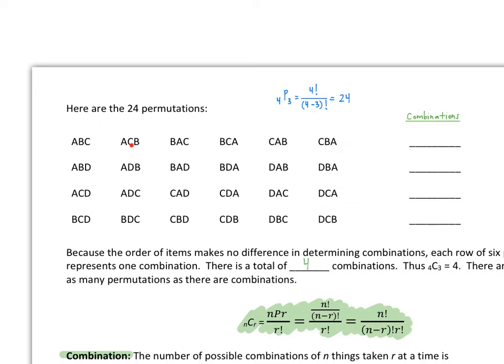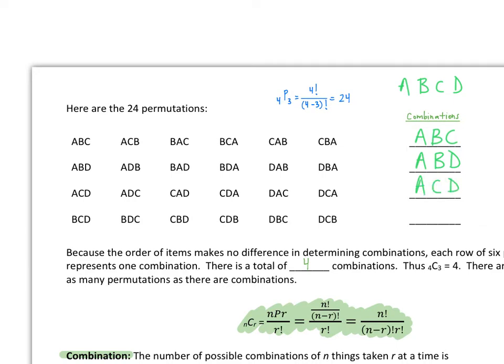Where order matters. But if we're just talking about combinations of these letters, let's see what we can come up with. Hopefully we recognize that one combination of our letters A, B, C, and D would simply be A, B, C. Then I could have A, B, and D in any order. Then I could have A, C, D in any order.